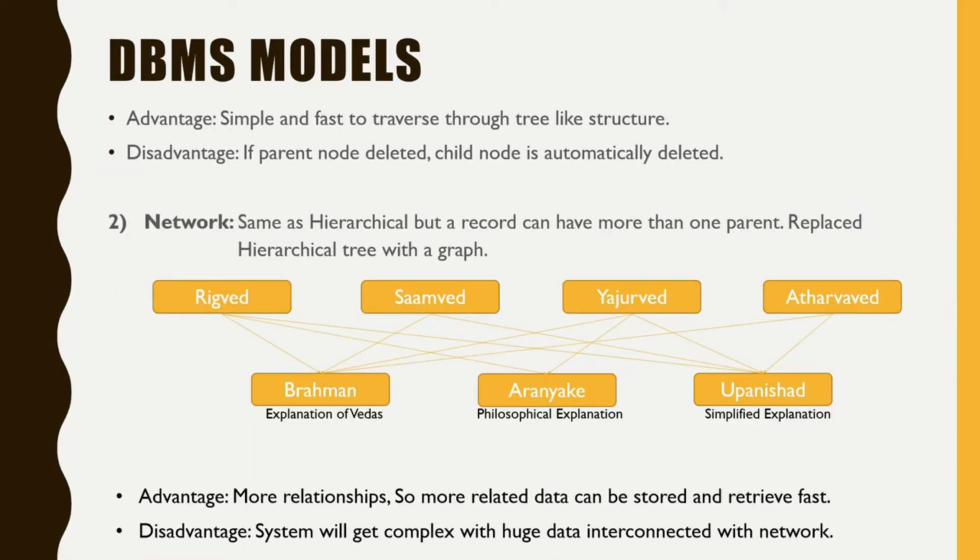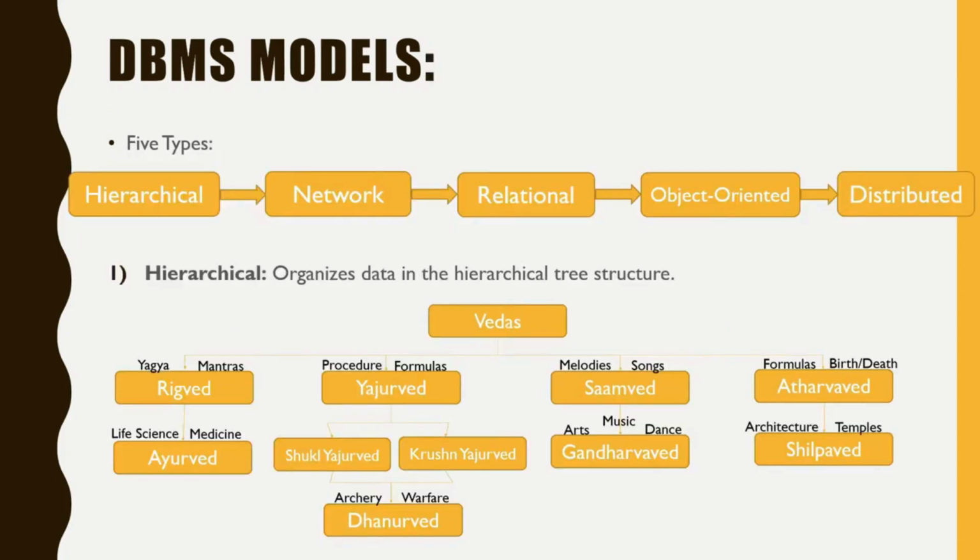Advantage: it is simple and fast to traverse through tree-like structure. Traverse means travel. So because of simplified model, we can retrieve data fast provided data is limited. Disadvantage: if parent node deleted, child node is also deleted. For example, if we delete Yajurveda, it will automatically delete Shukla Yajurved and Krishna Yajurved along with Dhanurved. So this is bigger disadvantage of hierarchical model.